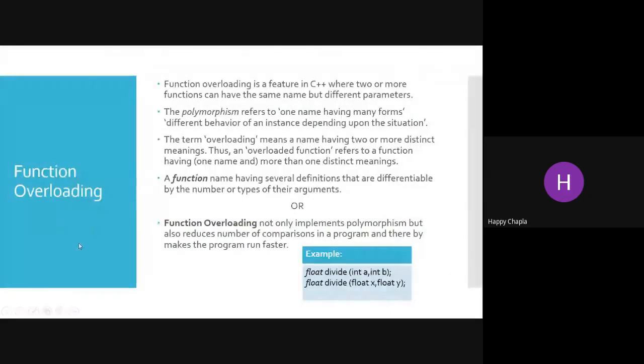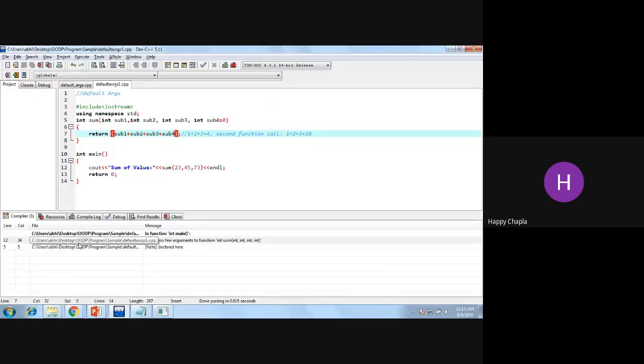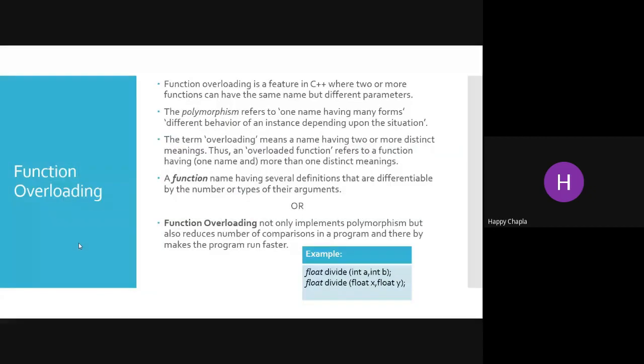Now, same like the default argument, we have function overloading, one new concept provided to you by C++. Now, instead of this default argument, if you want to pass all the function parameters at the time of calling, you can do that. But if you use the function overloading concept, and why do we use function overloading, what is function overloading?